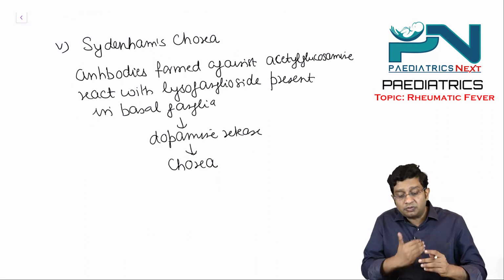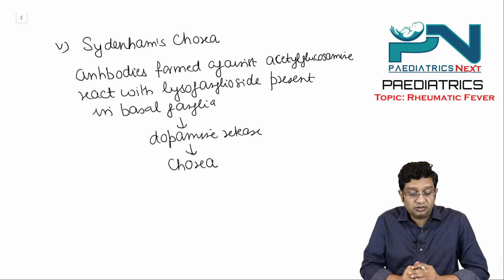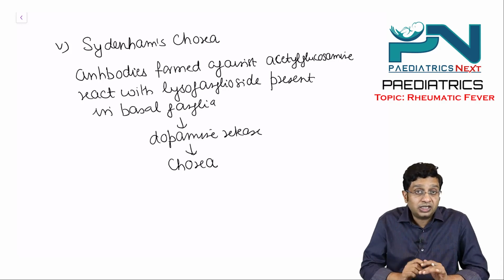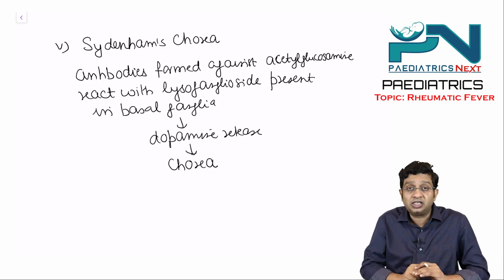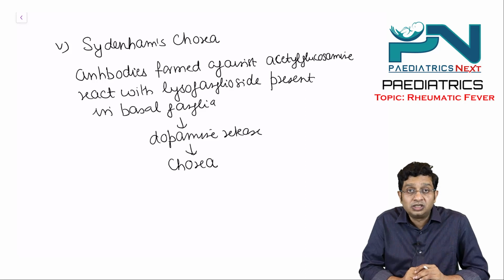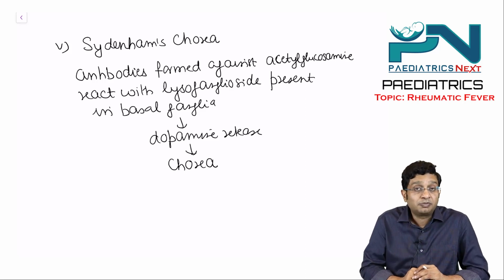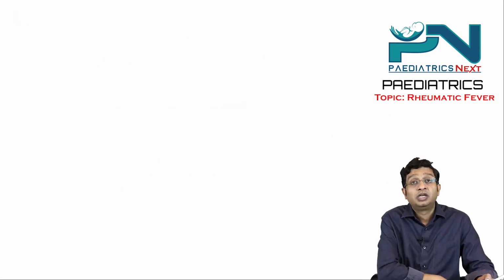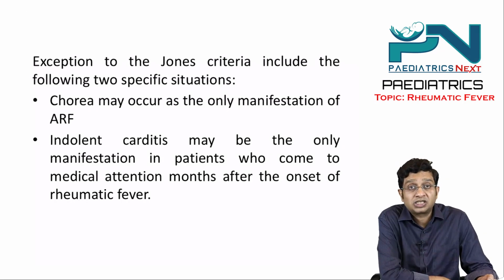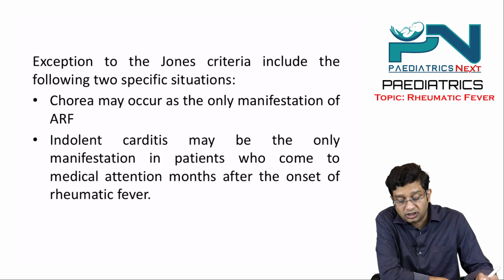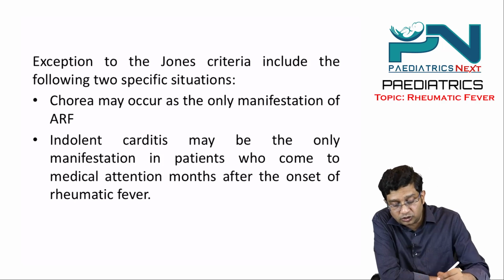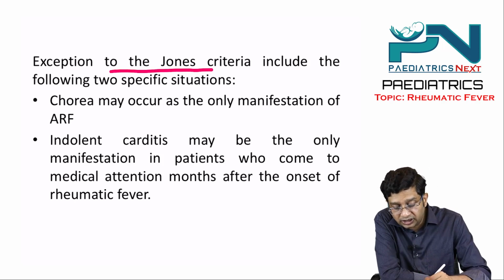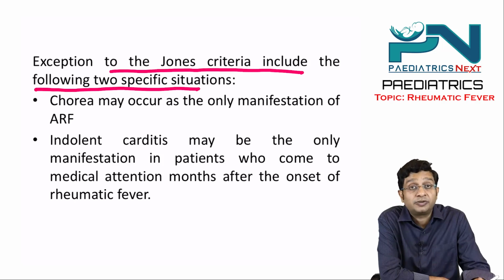Right? So normally in the diagnosis, as we have said already, there should be either two major criteria, or one major plus two minor plus evidence of streptococcal infection. But according to the Park textbook of pediatric cardiology, there are exceptions to the Jones criteria, and they include the following two specific situations.